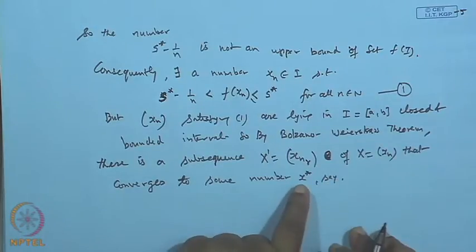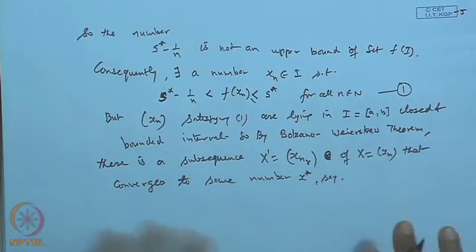Now, this number which we have got must be a point of [a, b]. This we want to show first.